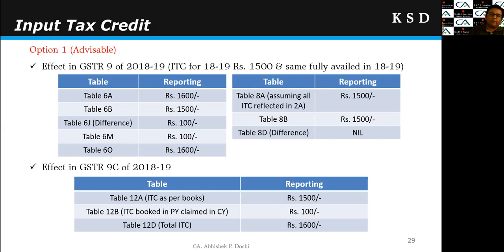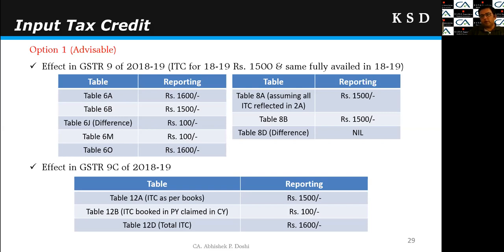Table 6M is regarding any other ITC. So here I will prefer to report the 100 rupees ITC of 17-18 under the table 6M. And so my total credit as per 6O becomes 1600.